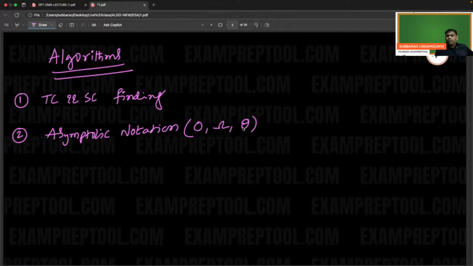Everywhere this notation is needed. Without these three symbols, you cannot study algorithm. Some people say, sir, I want to do coding directly. For what purpose will you do coding? First you should know the concept. How do you find out which algorithm is efficient? Without time and space, how would you know? So time and space are required to write an efficient algorithm.